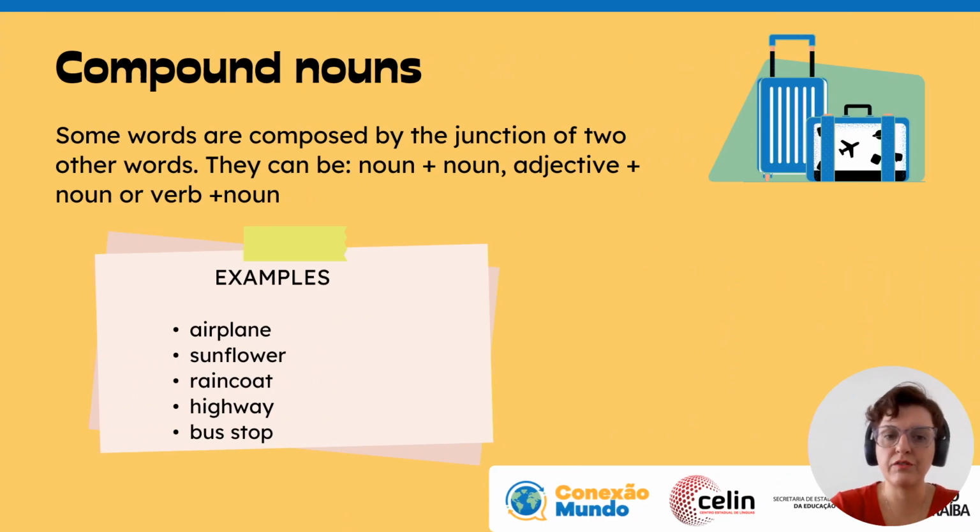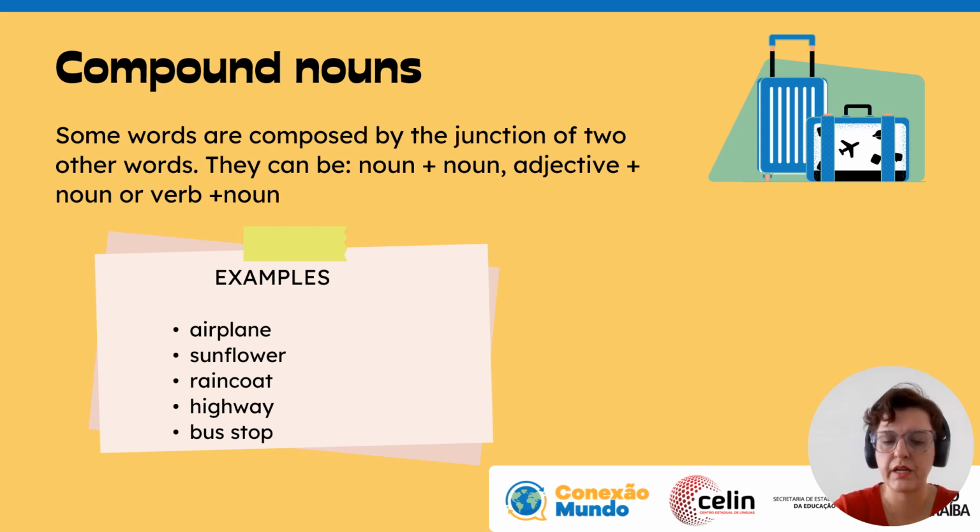We have the compound nouns. They are around us. We see them all the time, but we never stop to think about them, okay? They are composed by the junction. We add together 2 words, okay? And the 2 words form another word. These 2 words can be noun plus noun, adjective plus noun, or verb plus noun.